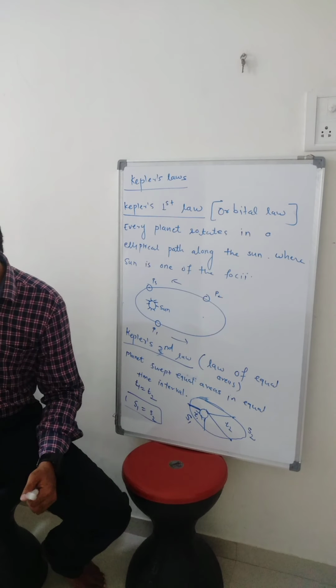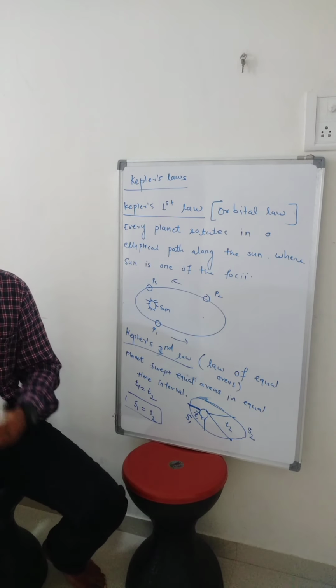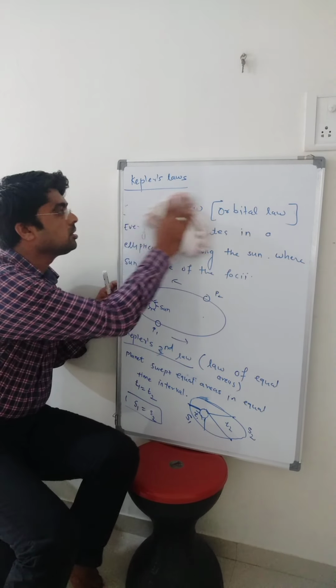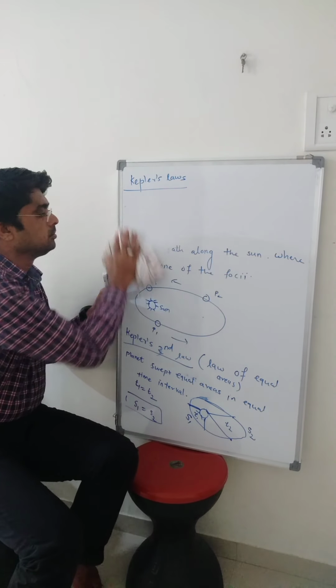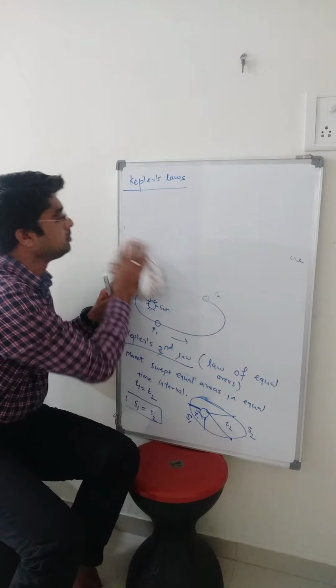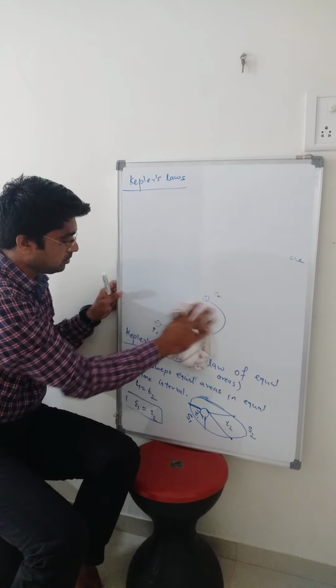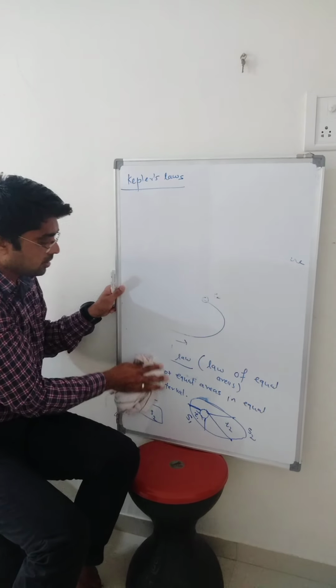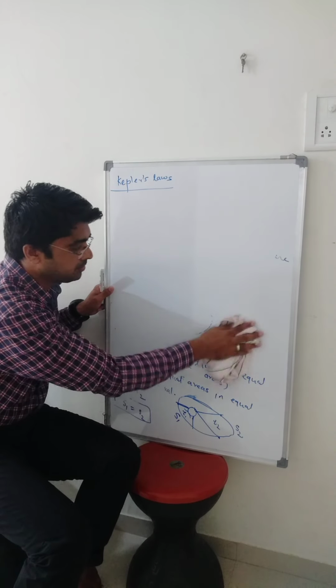Now come to the third law, Kepler's third law. It is also called the law of period.